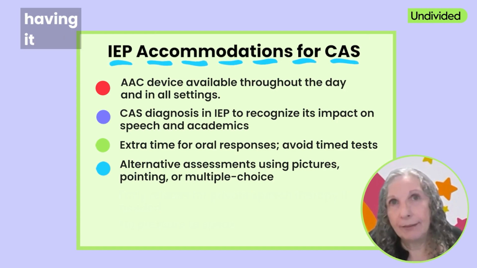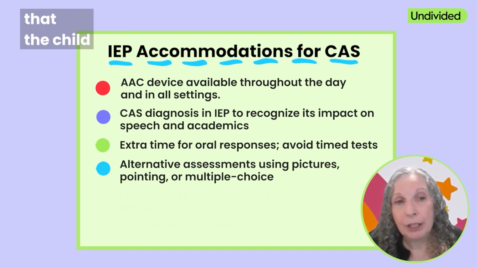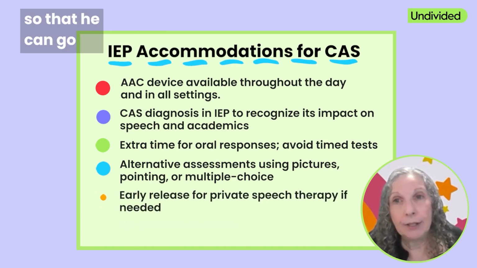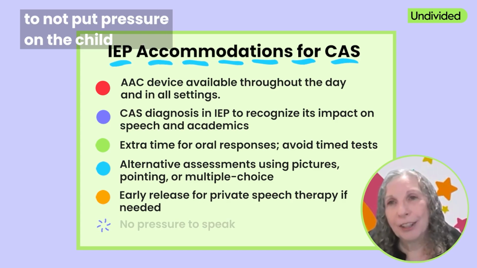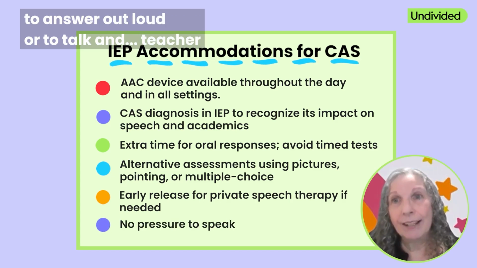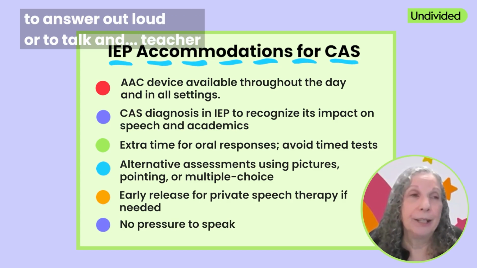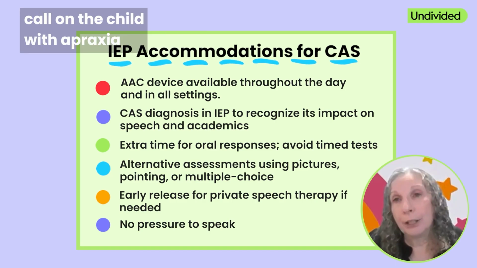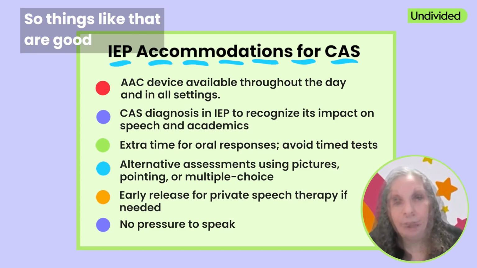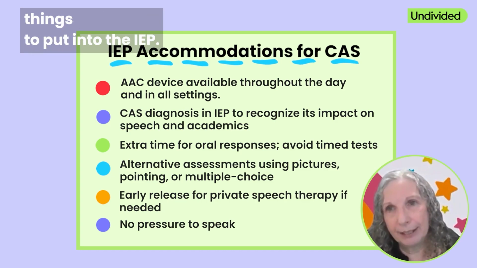I've heard of families having it written into their IEP that the child gets early release on certain days so that he can go to private speech therapy. And then the other thing is to not put pressure on the child to answer out loud or to talk. When the teacher asks a question and kids raise their hand, don't call on the child with apraxia unless he does raise his hand. And so things like that are good things to put into the IEP.